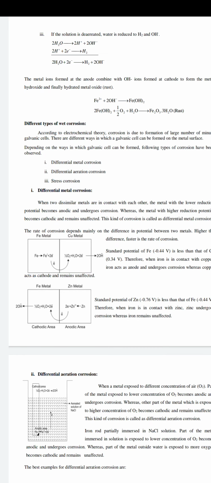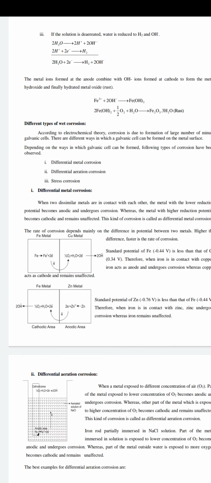As an example of these two metals, take zinc and copper. The potential difference between zinc and copper is 1.1 volt. We have already studied that if we do not convert this into electricity, it is definitely a potential for corrosion; it definitely causes corrosion. So what we are doing is, instead of zinc and copper, suppose we use zinc and iron.